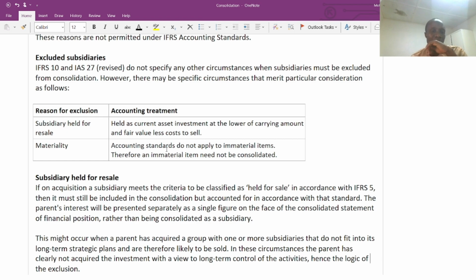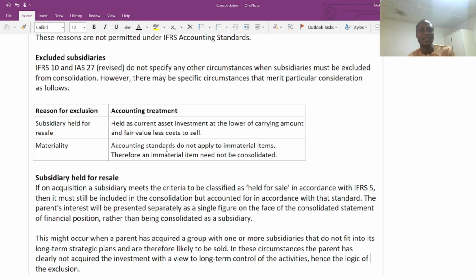Another reason why we are going to exclude a subsidiary is immateriality. The accounting standards do not apply to immaterial items. For example, the financial statement of the subsidiary is immaterial, very minimal, not significant enough to make any strategic decision. Let's assume the parent company makes an annual profit of $10 million, while the subsidiary makes 1,000, or 500, or let's say 20,000.